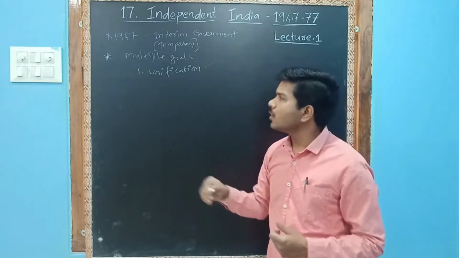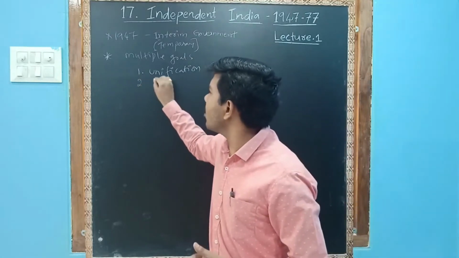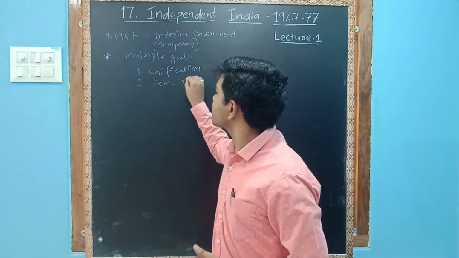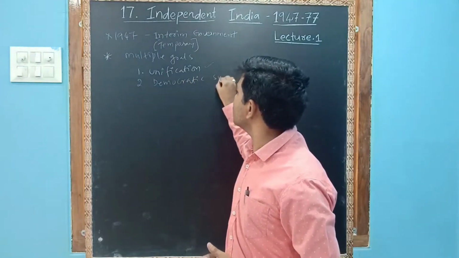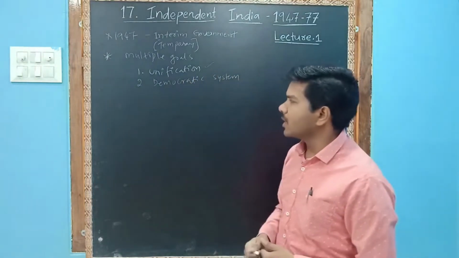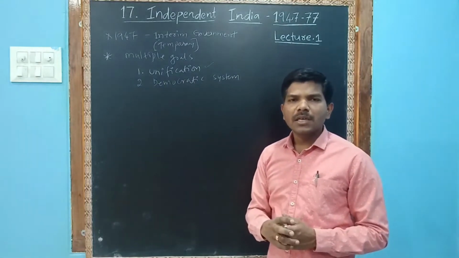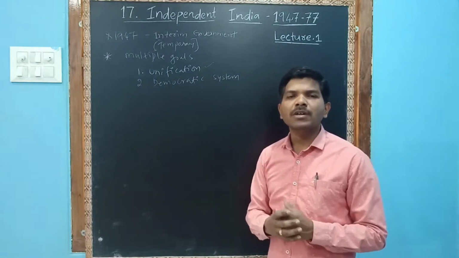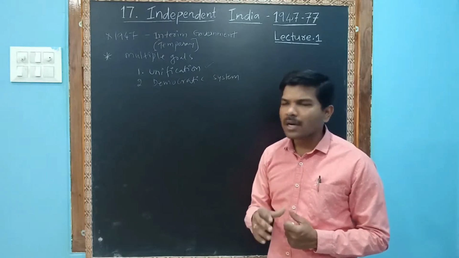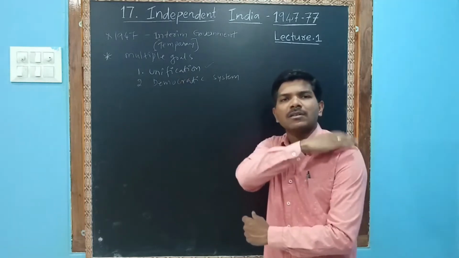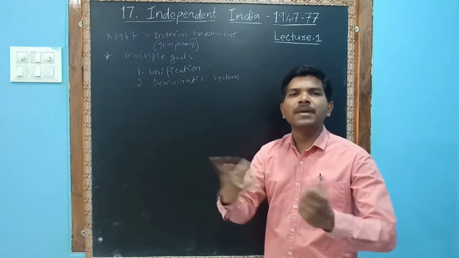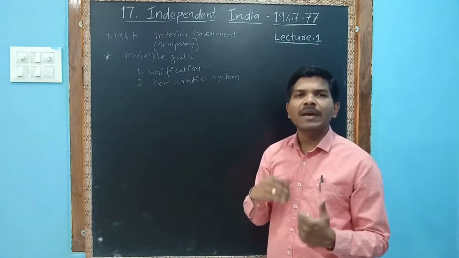After unification, second one, democratic system. Democratic system means our constitution is framed based on democratic values, so the government has the responsibility to spread these democratic ideas among the Indians.